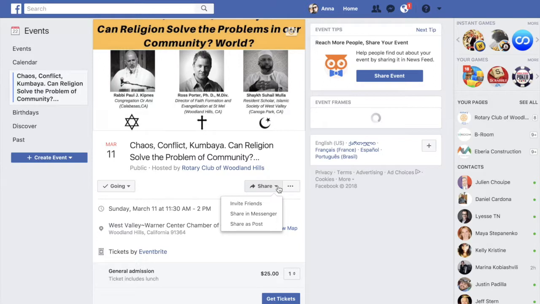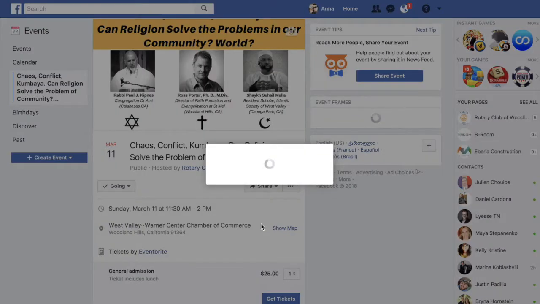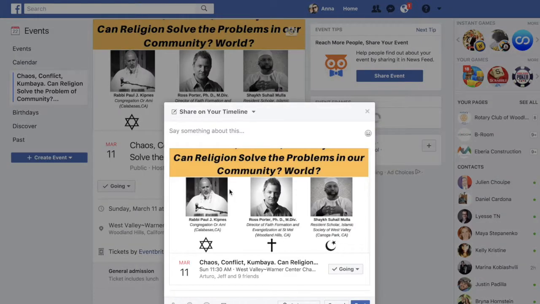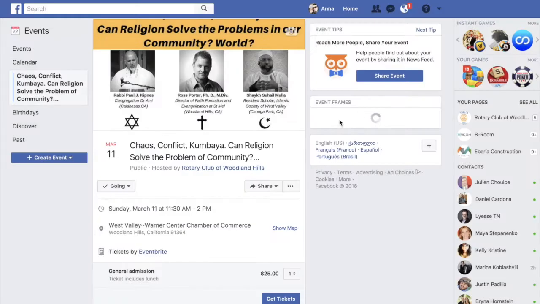When you hover over the share tab right here, you see invite friends, share in Messenger, share as a post. Please do all three, but you can first start with share as a post. So you click on it, and that will take you to share on your timeline, and you can write whatever you want about this. This is a great event. Invite your friends. Please come join us. And then you click on post. And make sure here, instead of saying Only Me, that it says Public, so everybody can see this and promote this. So that's one way.